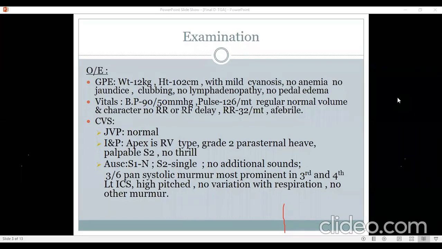Just for completion's sake, I wanted to mention other features in the clinical history. Like in CTGA, if an MR murmur is thought of, as previously mentioned, the pulse rate may be at a lower rate because complete heart block may be associated. If it is a truncus, then if at all there is truncal valve regurgitation, we may have an additional murmur of truncal valve regurgitation. And if it is a DORV, which we thought of clinically in the beginning, all admixture physiologies have to be ruled out.